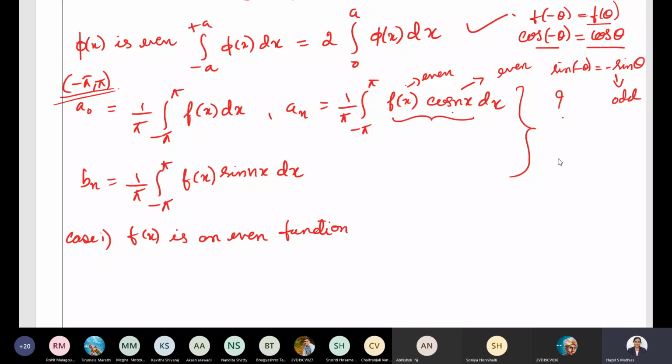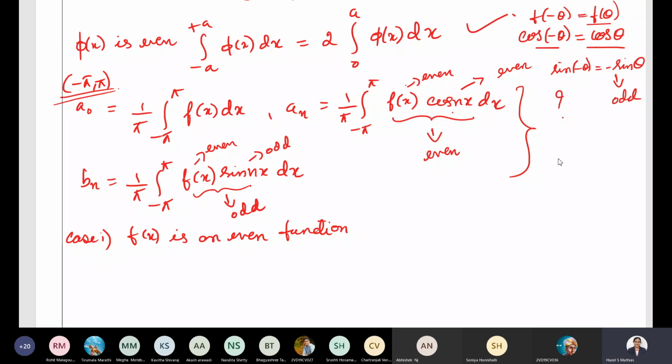The product of two even functions is going to be an even function. Now f of x is even, sine is odd, and the product of even and odd is going to be odd. Am I correct?